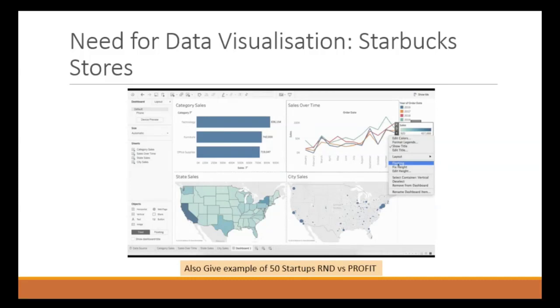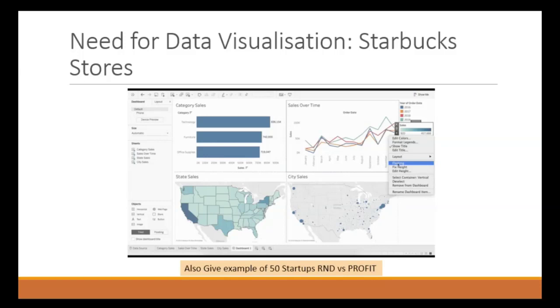So the question is why we need graphical representation if you have numerical data. As per the rule, machines are good with numbers, but humans are good with pictures. Correct? Humans can understand pictures very easily, but numbers not so much. Machines can understand numbers very easily, but pictures are hard for machines to understand. So this is the basic difference and the basic need for data visualization.